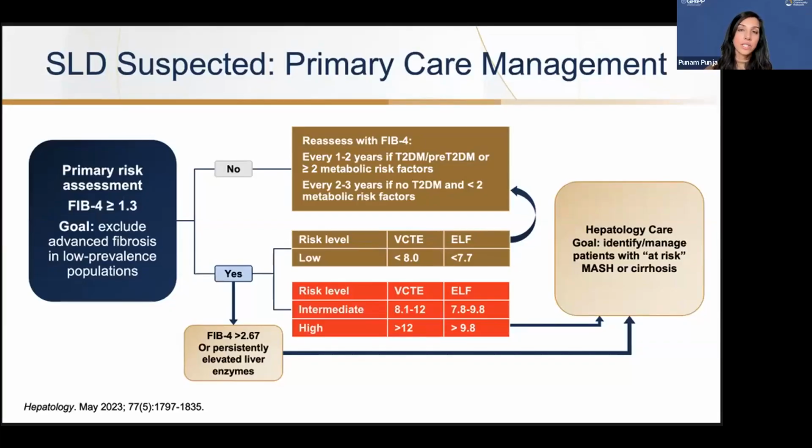If their transient elastography comes back greater than 8.1 or their ELF test comes back greater than 7.8, these patients could be intermediate or high risk of having advanced fibrosis, and they should further be referred to hepatology to risk stratify these patients to look for at-risk MASH or cirrhosis. If a patient has a FIB-4 that comes back at 2.67 or greater, or they have persistently elevated liver enzymes, these patients also need to be referred to hepatology.